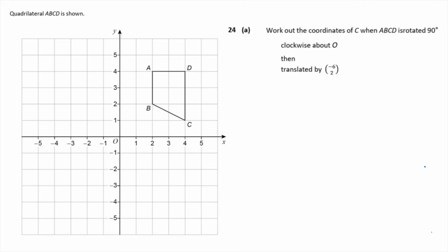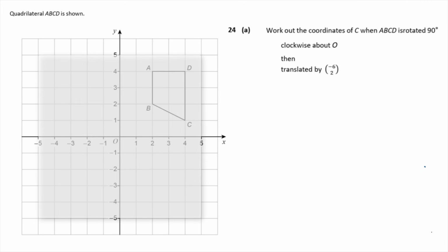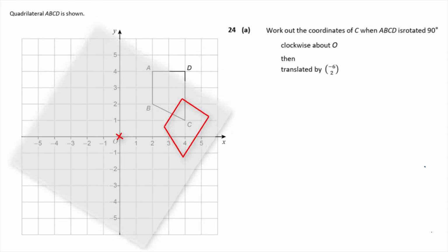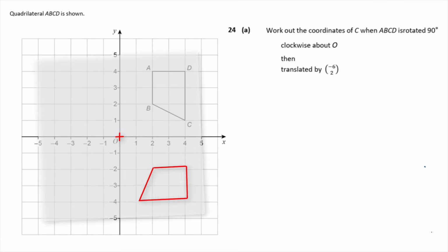Question 24. Work out the coordinates of C when ABCD is rotated 90 degrees clockwise about O, then translated by minus 6, 2. Okay? If you're not so good with rotation, it's probably best to do this with tracing paper. Just lay your tracing paper over the shape, then trace your shape out, and then hold down your pen at the origin and turn it 90 degrees clockwise. Sometimes it helps to do a little cross in the center so you can keep track of how far you're meant to turn.